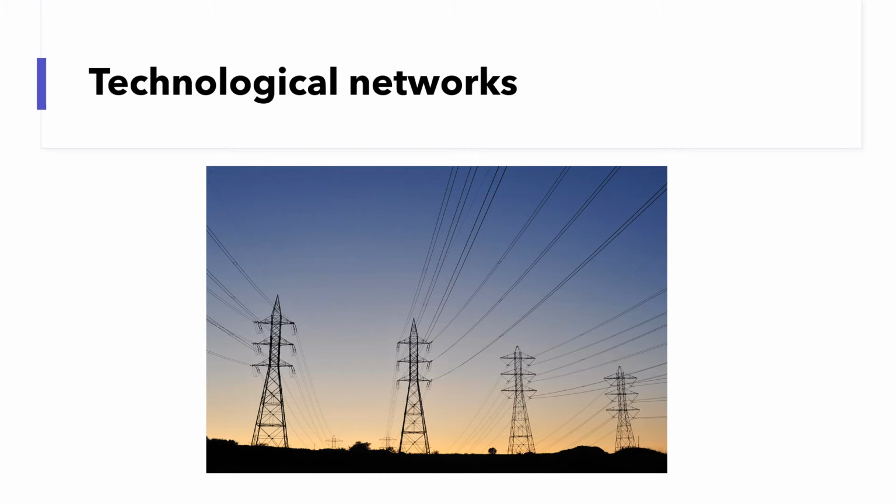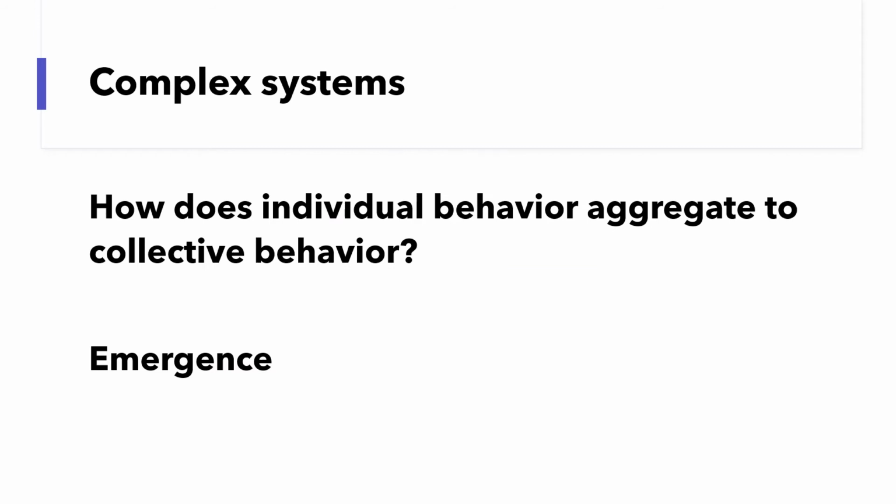If we consider how generators work to generate electricity as individual behavior of each generator, does that mean the collective behavior of a power grid is the aggregation of how generators work? The answer is no. This is very similar to other types of networks.